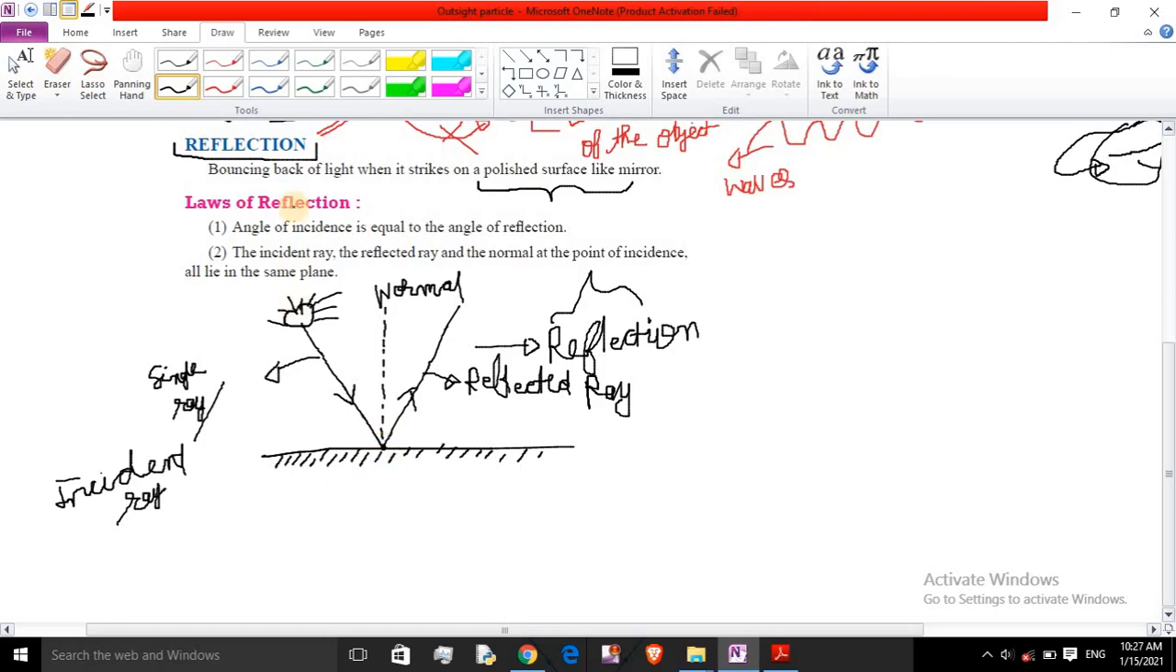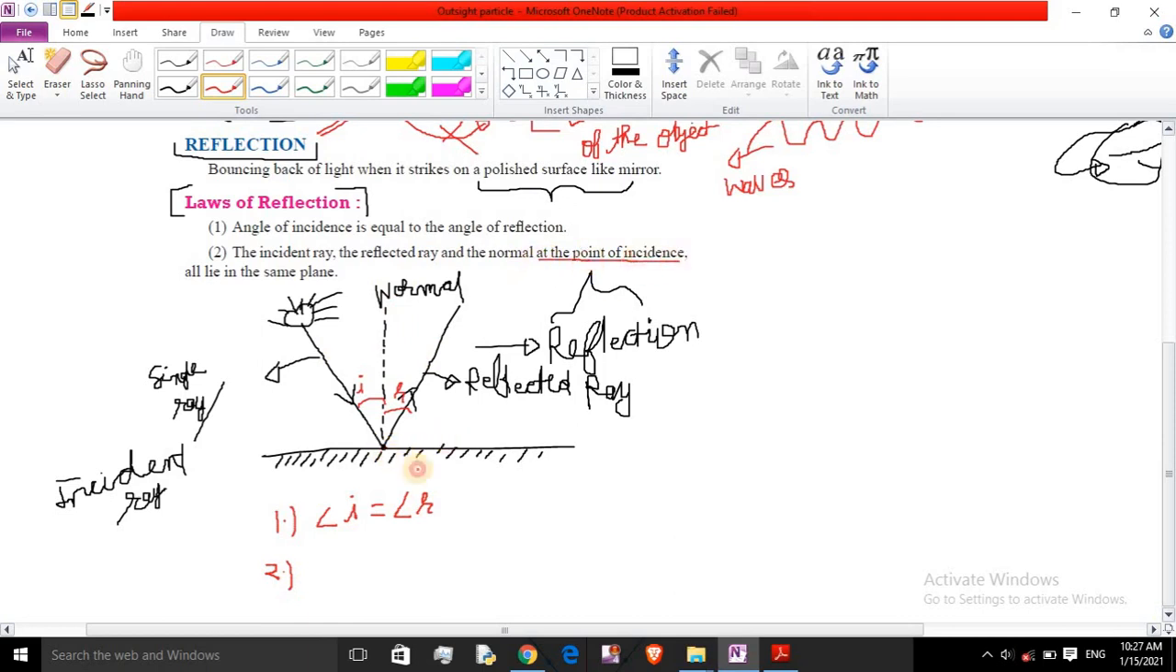Now there are some laws of reflection. Light always follows these laws. The first law says the angle of incidence is equal to the angle of reflection, that is, the angle of incidence with the normal is equal to the angle of reflection. The second law is that the incident ray, reflected ray and normal all lie in the same plane at the point of incidence.